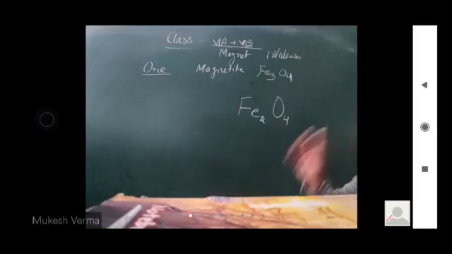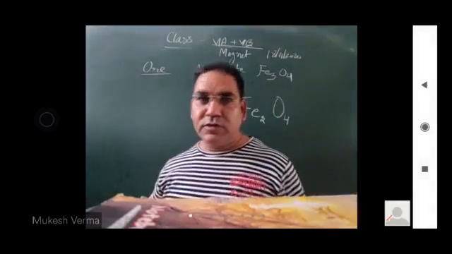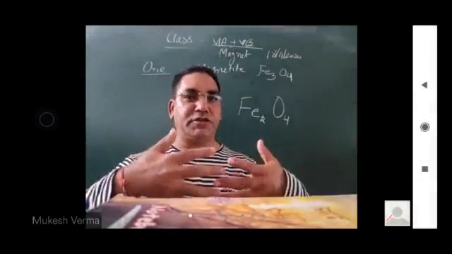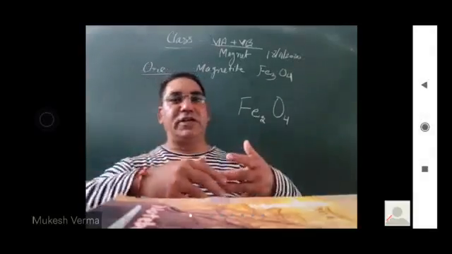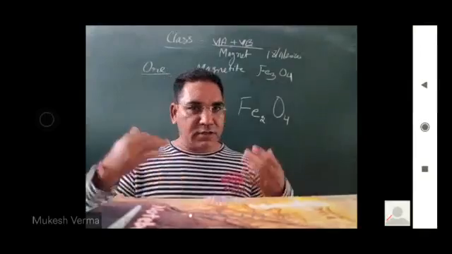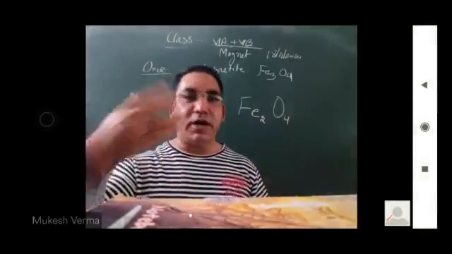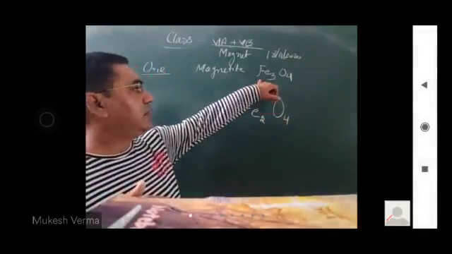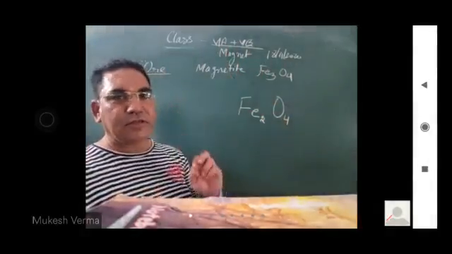Now come to the point. The term magnet comes from attraction. The materials which attract other materials are known as magnets.